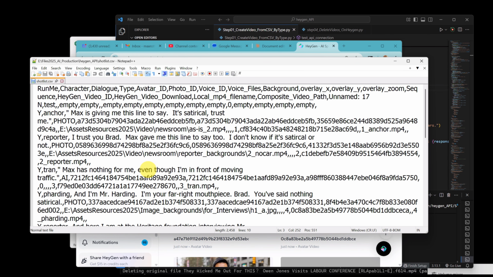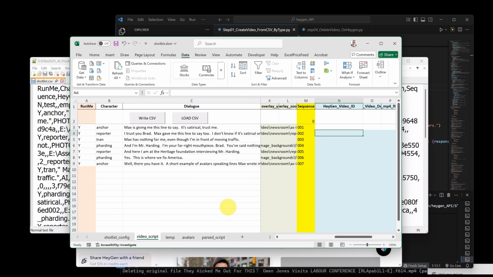But let's now also look at the CSV file that the script would write stuff to. The reason I create the CSV file is I want to keep Excel open, and you can't really have Python reading and writing it while you have it open. So I just write the CSV file, and if I ever need the CSV file again in the program, I'll do load CSV file. So that's what I'm going to do.